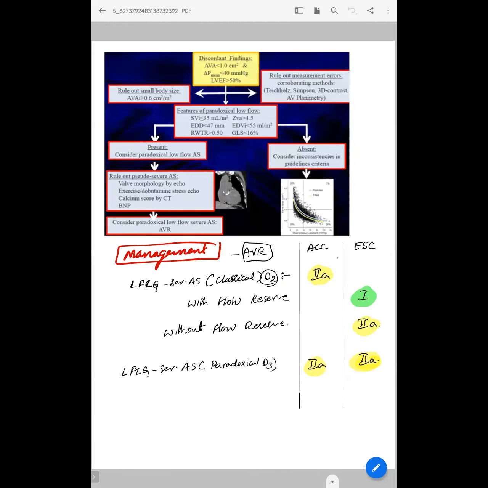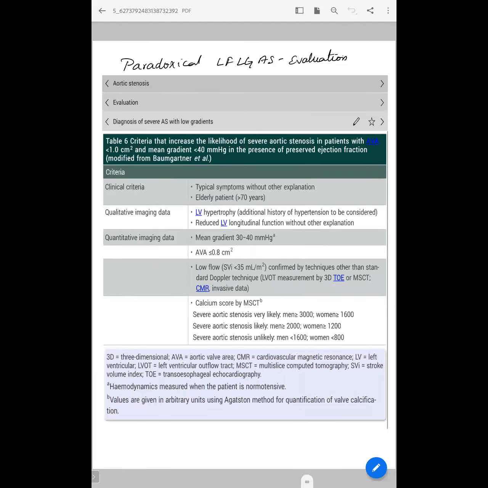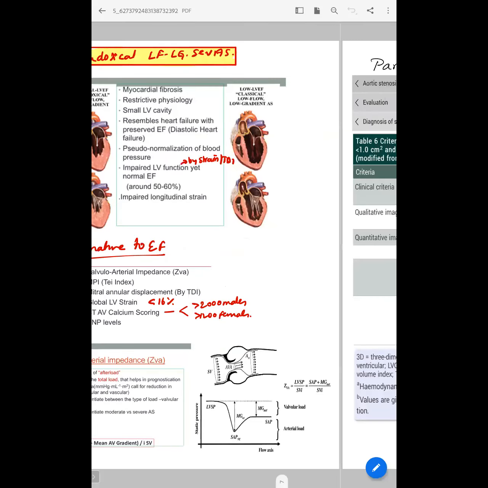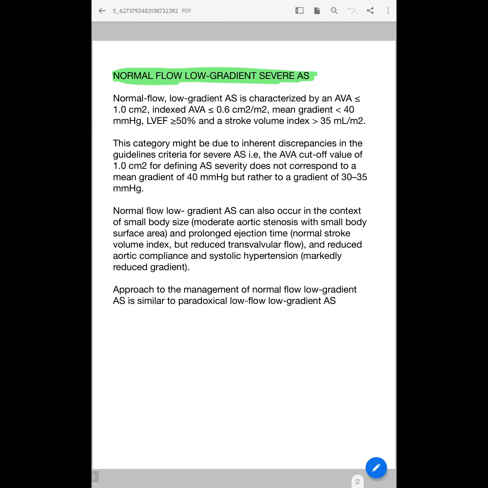Venki, this last line which you have mentioned, where is that from? Where it says that normal flow, low gradient should be treated similar to paradoxical low flow, low gradient? This is from the Kerala Journal. That is on valvular heart disease they have given. I don't think it is actually correct to generalize like that.